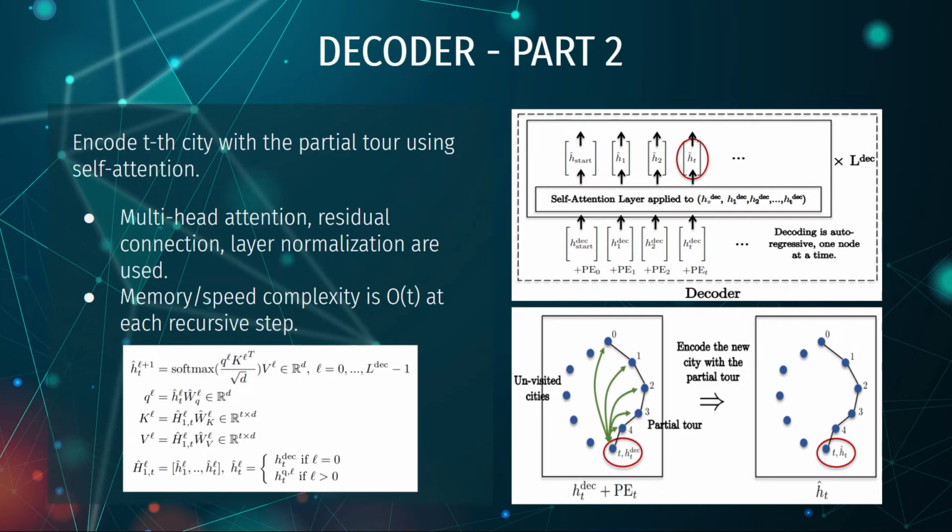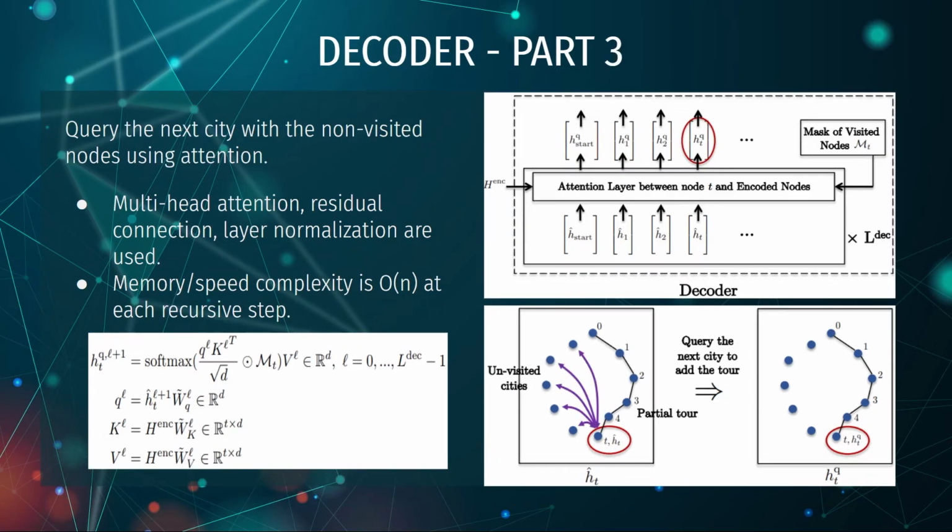Part 2. Encode the t-th city with the cities in the partial tour using self-attention. That generates the query for time t. Then multi-head attention, residual connection, and layer normalization are used in this layer. The memory and speed complexity is order of t at each recursive step. This graph at the bottom right depicts how the new city is added to the partial tour using all the previously visited cities.